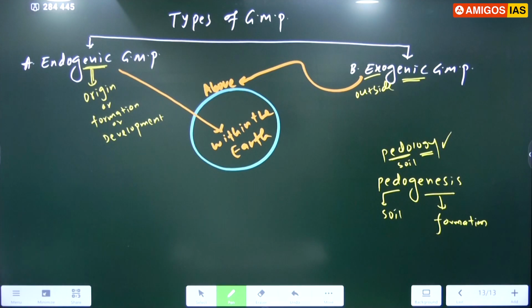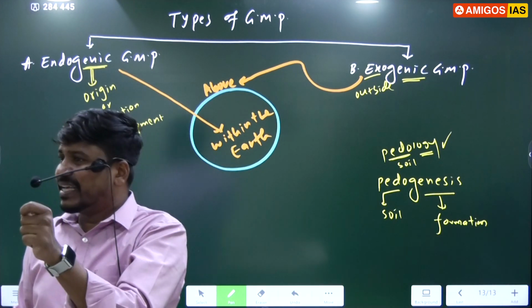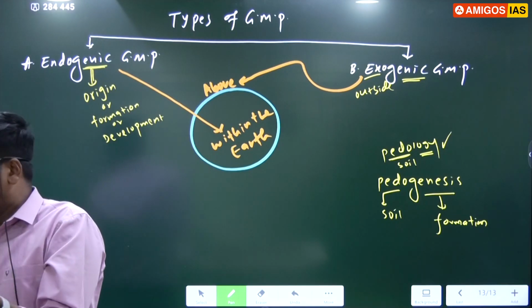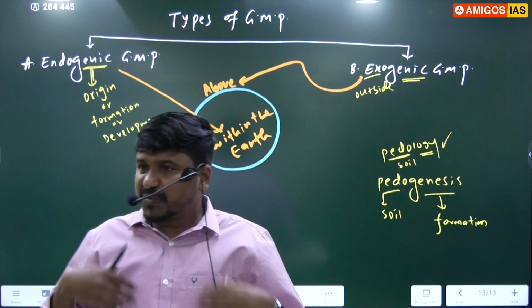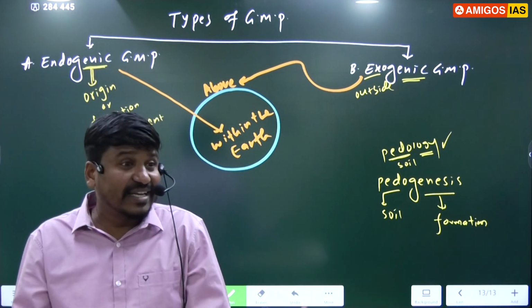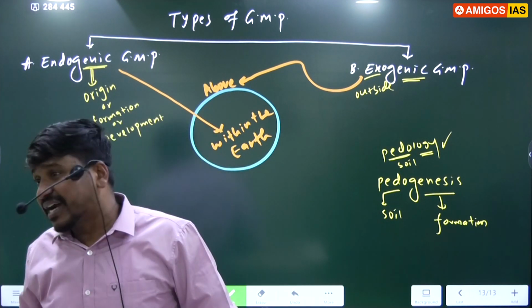Listen, the process that takes place within the earth we call endogenic processes, and the force that causes these processes we call endogenic forces, right? Endogenic forces meaning, so to carry out some process we need a force, we need energy. What is energy? Energy is a capacity to do the work. So to carry any process we need energy. I am speaking here. Speaking is also one process, it requires energy. Without energy I can't speak.